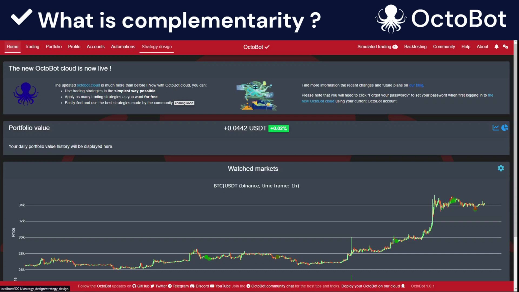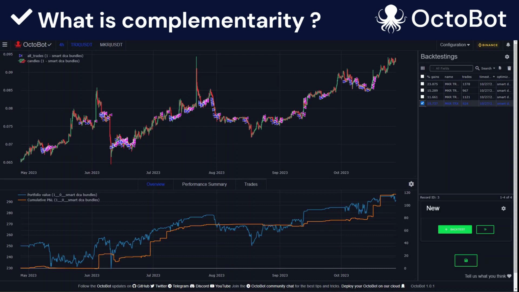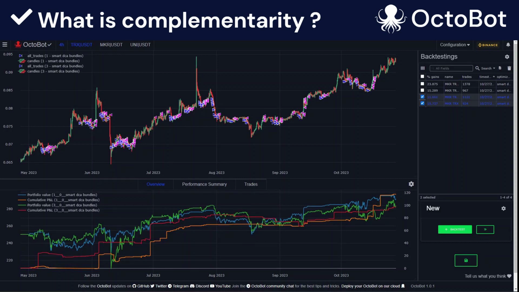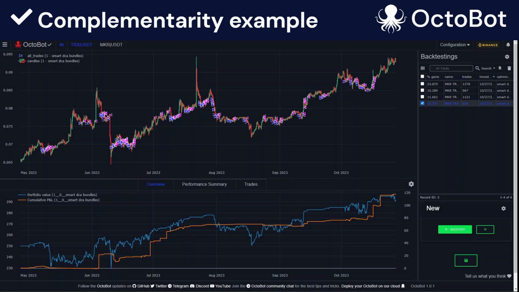For this, we will use the strategy designer, which you can also get using OctoBot Cloud. Using the strategy designer, you can create or edit any type of strategy, and you can also easily compare results of different strategies or even different versions of the same strategy. For this video, I selected a few results of different strategy runs using different coins. So let's have a look. We will start with a very simple case, using this DCA strategy with Tron and Maker.